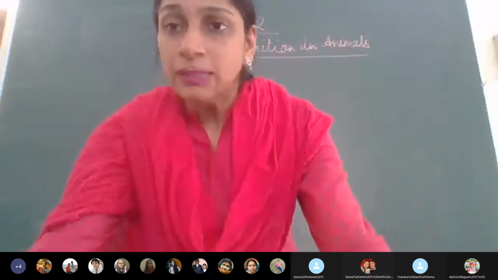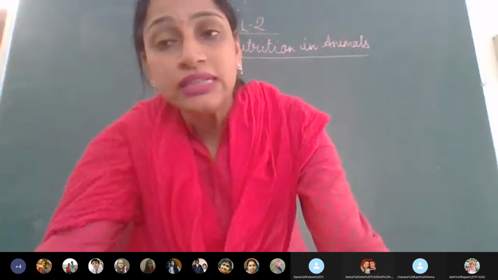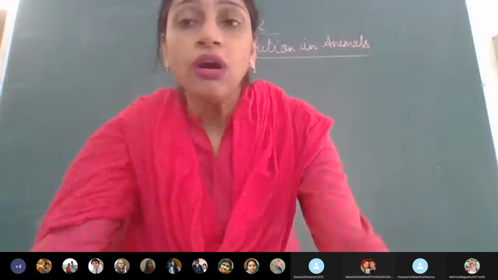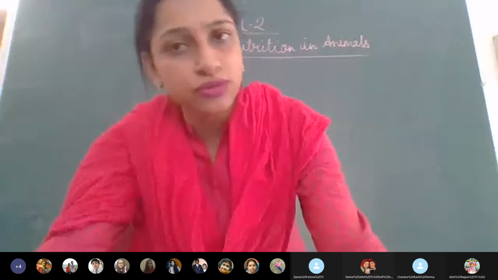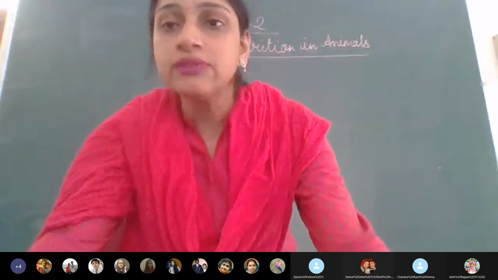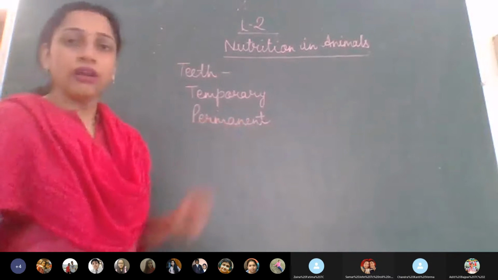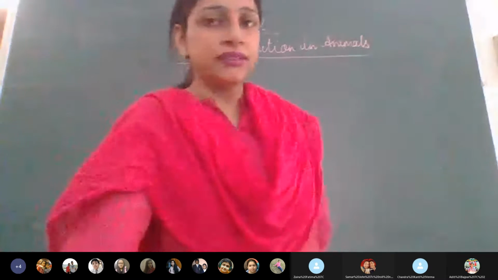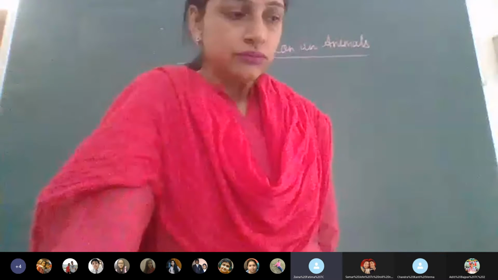The permanent ones remain throughout life, unless there is some disease or some injury or accident. If you meet with some accident, then these teeth may fall, but not all. So that is why they are called permanent teeth. I hope this is clear. Permanent and temporary teeth. You understand the meaning now?